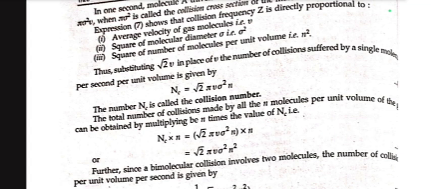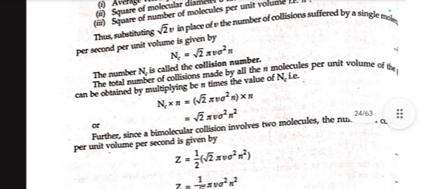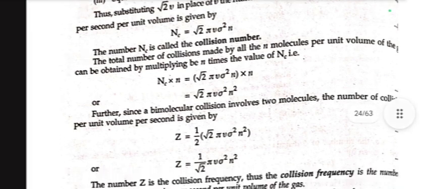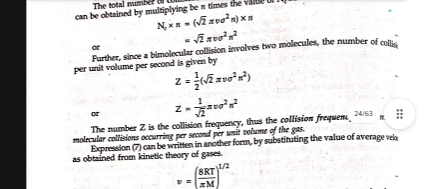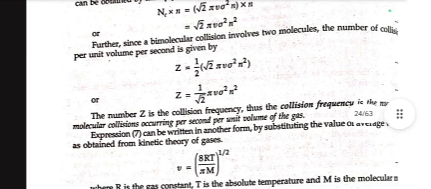The total number of collisions made by all the n molecules per unit volume of the gas can be obtained by multiplying n times the value of Nc, that is Nc × n = (√2 π v σ² n) × n, or √2 π v σ² n². The number Z is the collision frequency. Thus, the collision frequency is the number of molecular collisions occurring per second per unit volume of the gas.